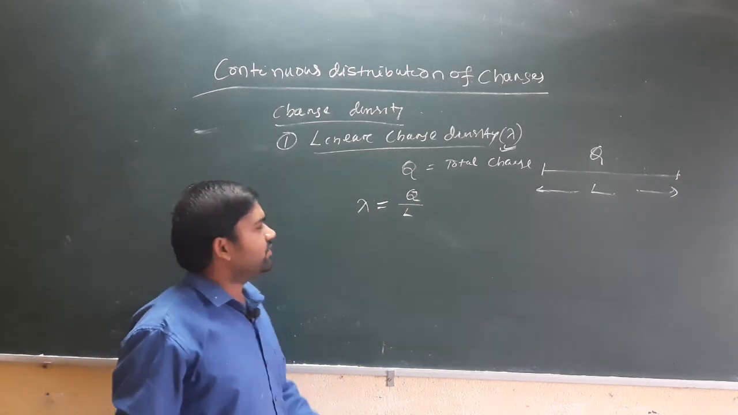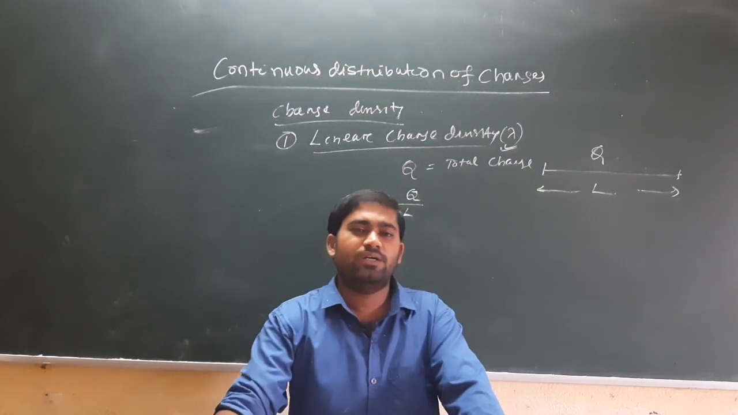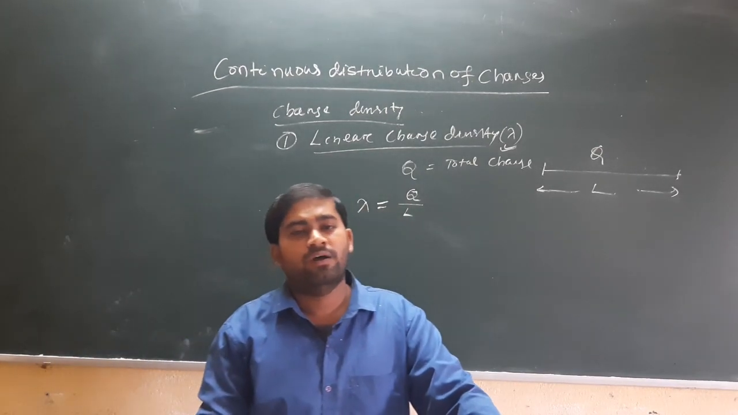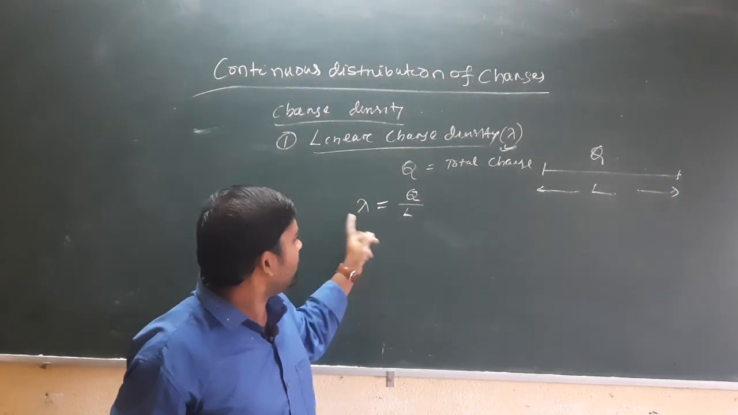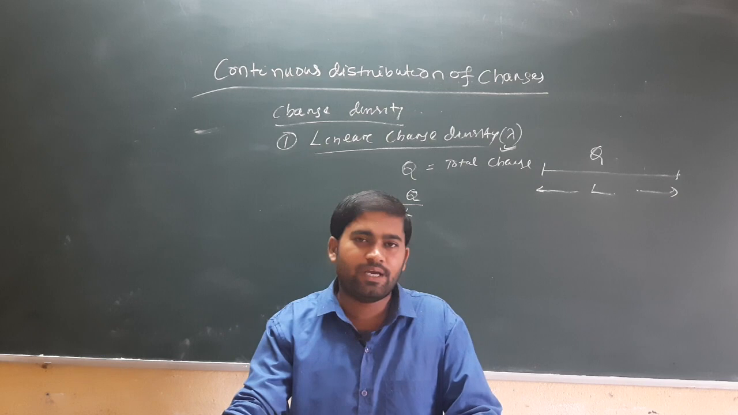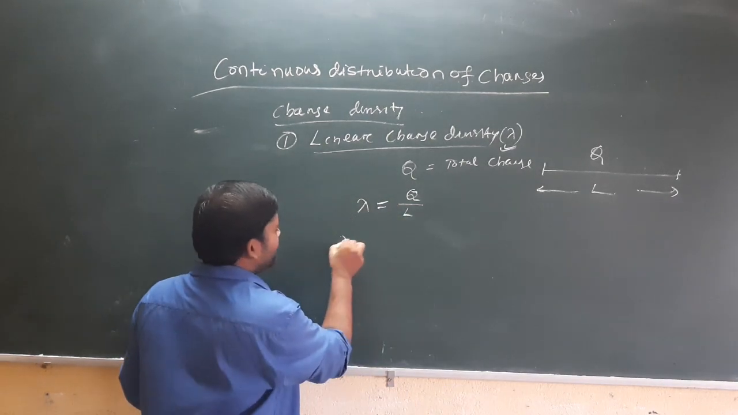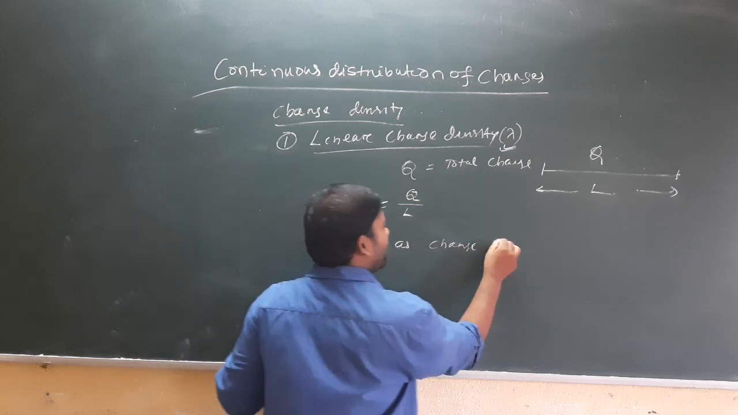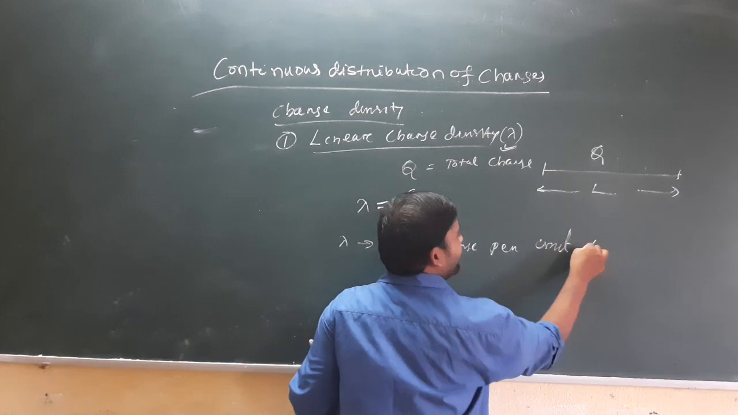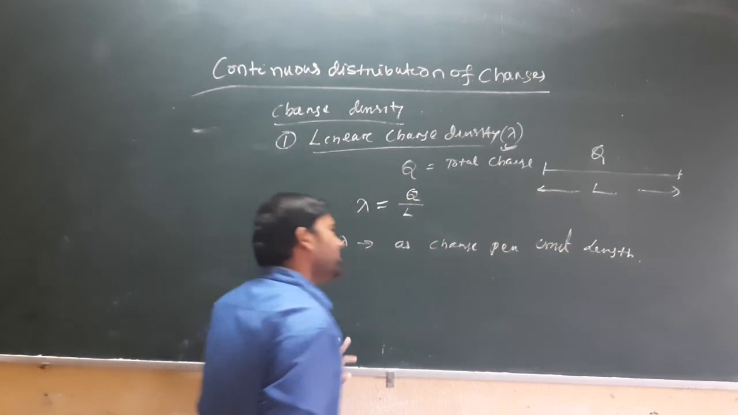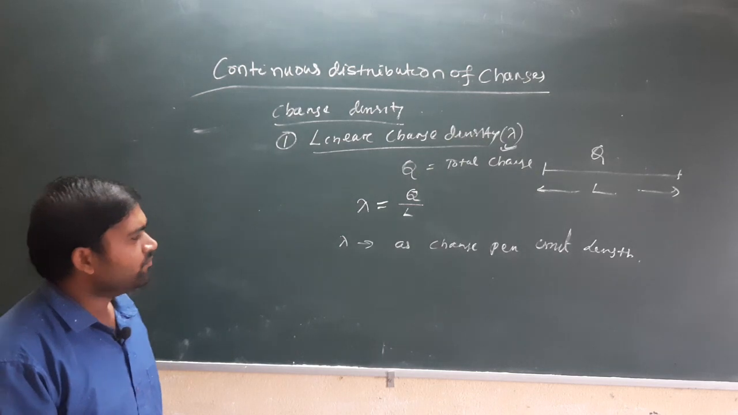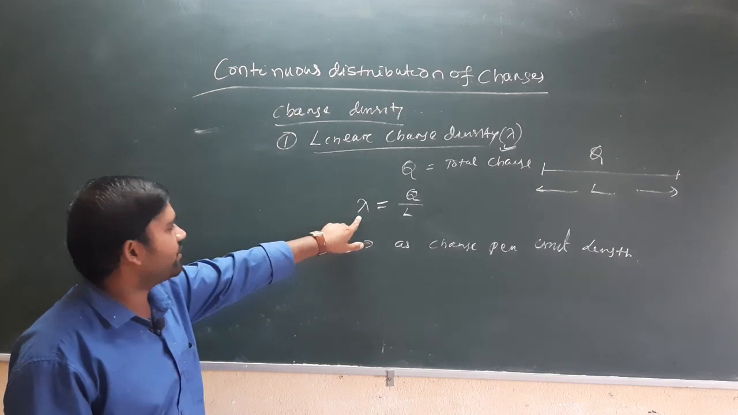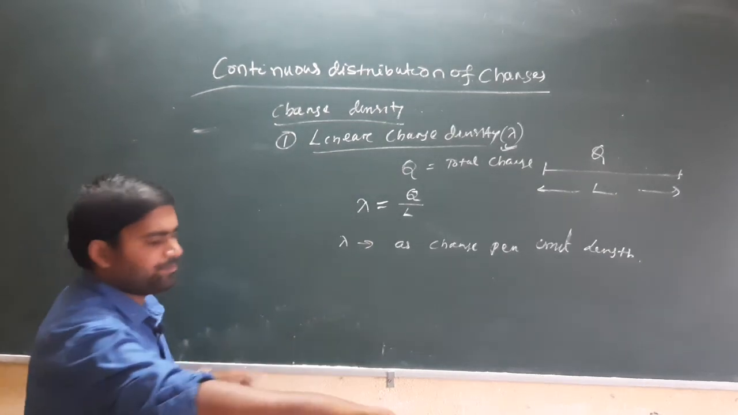So linear charge density we may write as the total charge over a unit length. That is called linear charge density, lambda. Or simply we may say linear charge density is charge per unit length. Linear charge density is denoted by lambda. Understand?